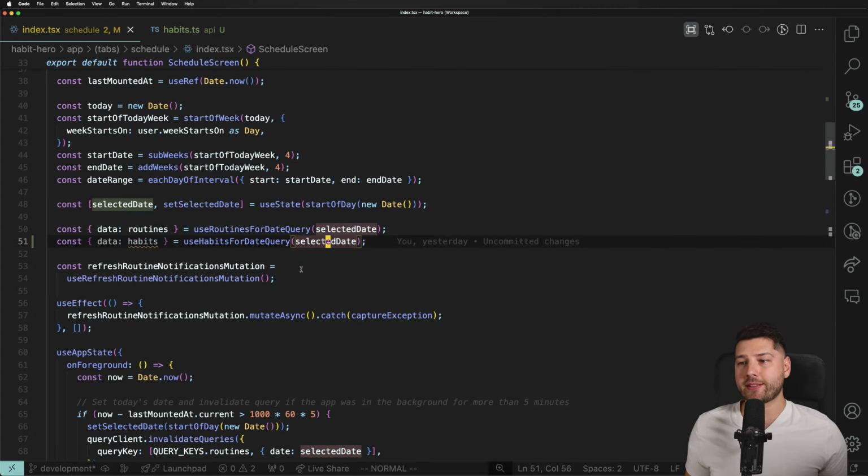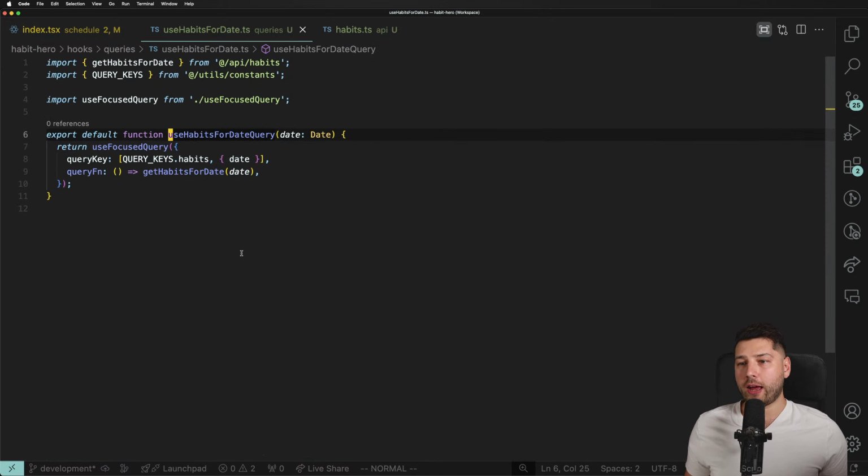So that gets passed here to this query. We have the use habits for date query, which is just a custom hook that I made to wrap React Query. That's a nice pattern to do. You create a custom hook for every single query that you have, and then we're passing it the query key, query keys dot habits.